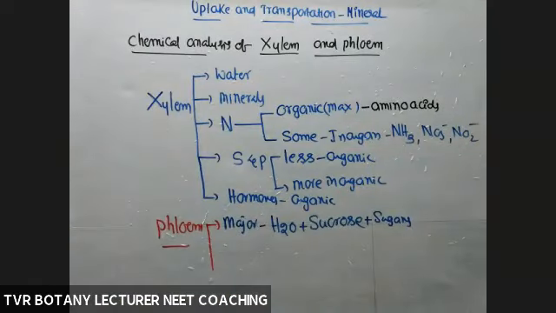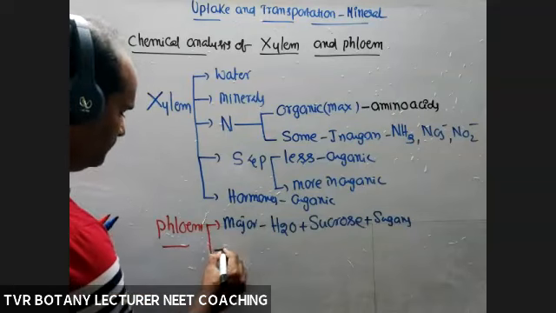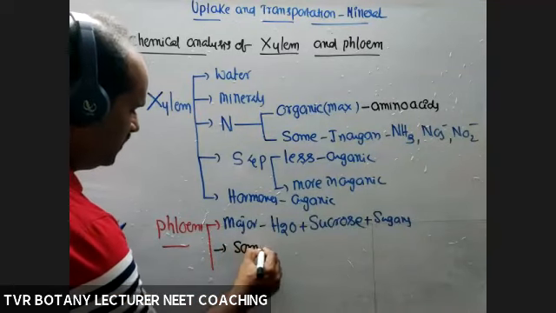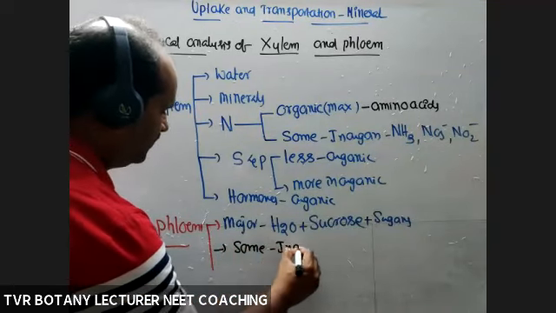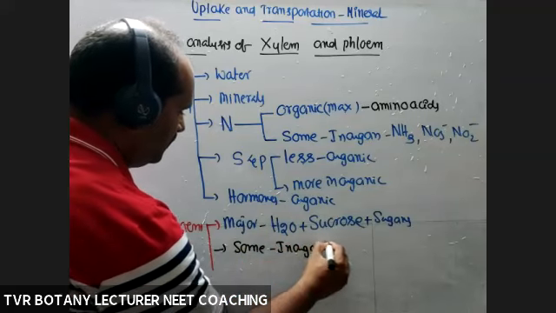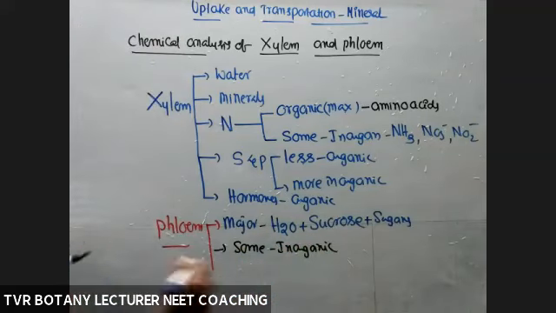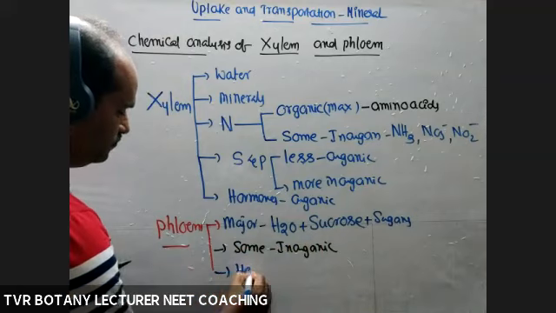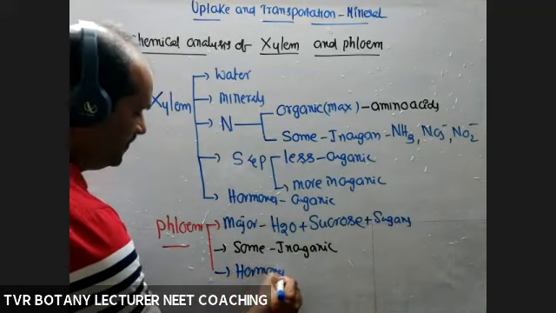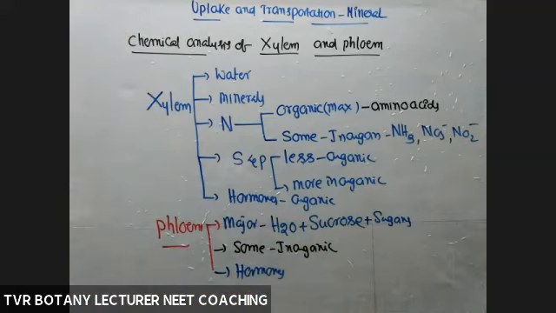Maximum water, sucrose, sugars. Next, some amount of inorganic components. Next, hormones. These are the chemical components.